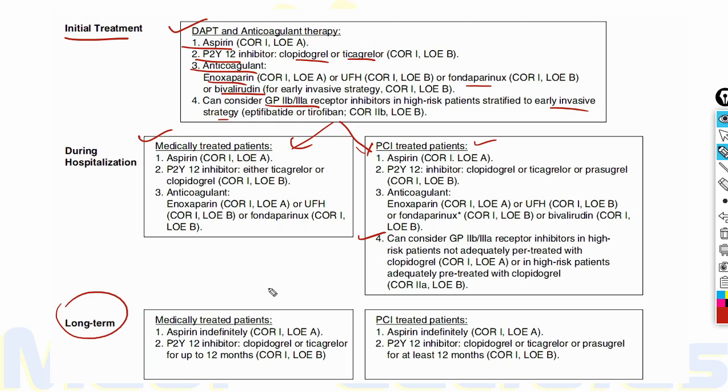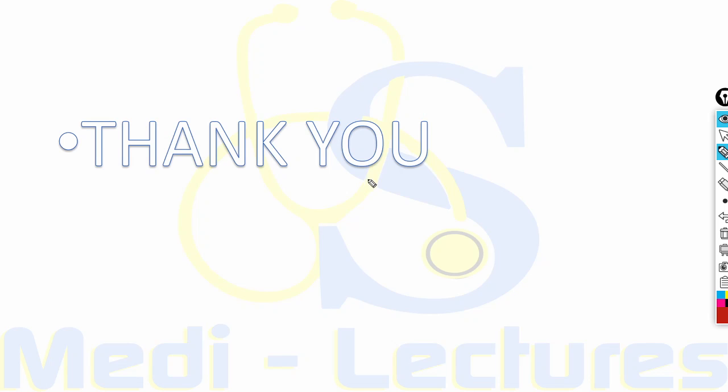What is the long-term treatment? The medically treated patients will receive aspirin indefinitely and P2Y12 inhibitor, that is clopidogrel, for up to 12 months. Same is with the PCI treated patients. Other anti-ischemic drugs are to be added along with these drugs.